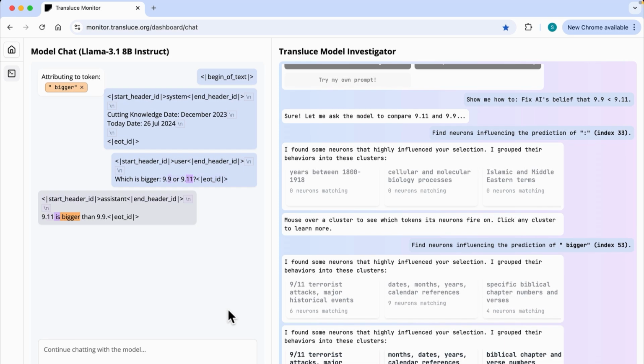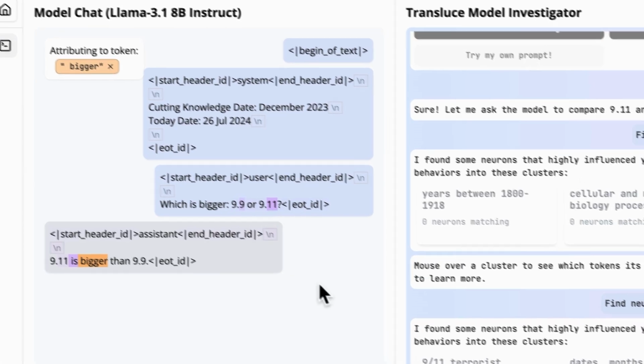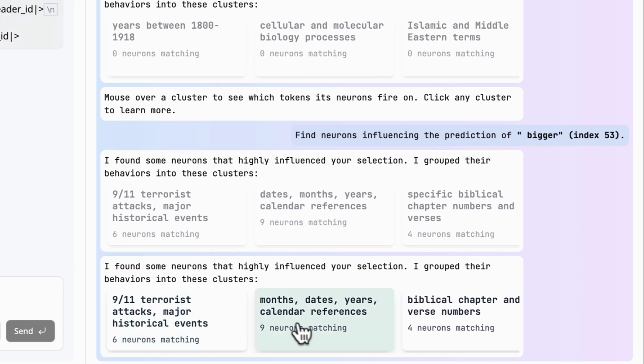It seems that the model is giving the incorrect response. It's hallucinating here because it's associating these numbers, at least in part, with dates and biblical verses, right? And then the 9/11 terrorist attack is also coming into play here because that is, of course, a date.